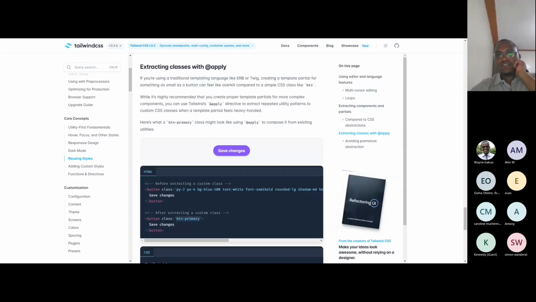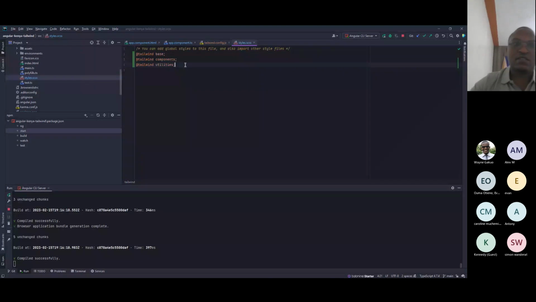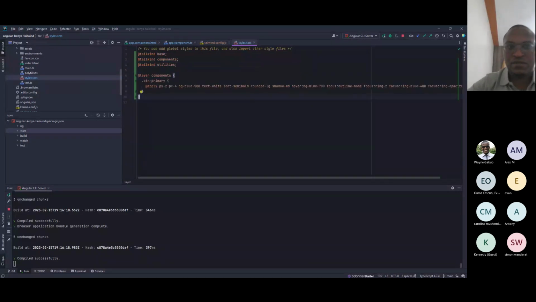But this is extracting, sorry. So you want to extract a style, you only need to do this. Go here. This is technically the last thing we'll look at. Yeah, so just come here and your style.css, just do that.